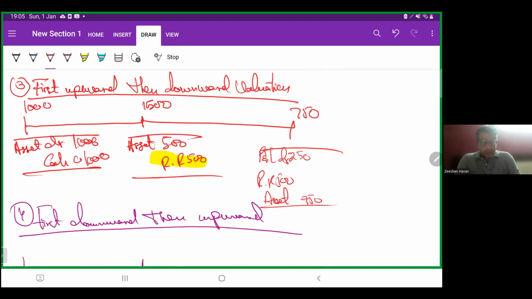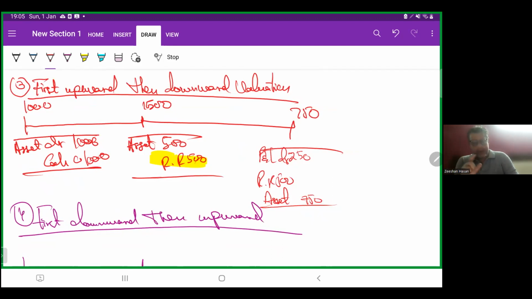Then we have first upward and then downward valuation. Asset value goes from 1,000 to 1,500 and then 750. When we bought the asset for 1,000, asset debit 1,000, cash credit 1,000. Asset value goes to 1,500. It's just like case one. Asset debit 500, revaluation reserve credit 500.